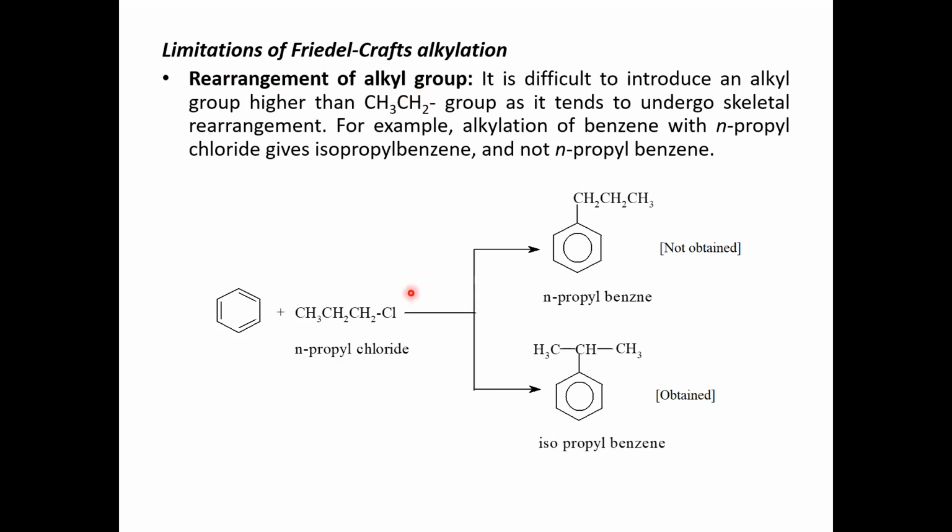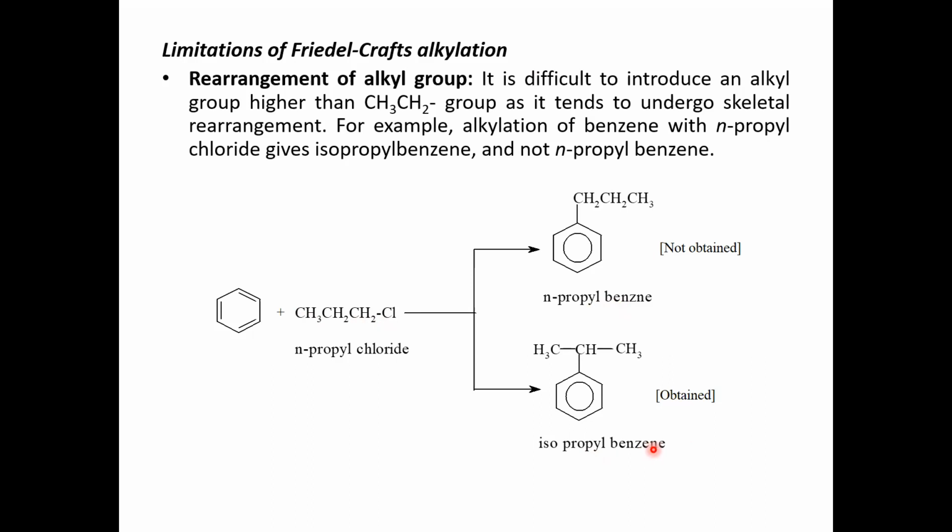Whenever an alkyl halide consists of more than 2 carbon atoms in the chain, normally you cannot get the expected product. For example, take benzene reacting with n-propyl chloride. We may expect substitution of the propyl group to form n-propyl benzene, but in fact you will get isopropyl benzene.